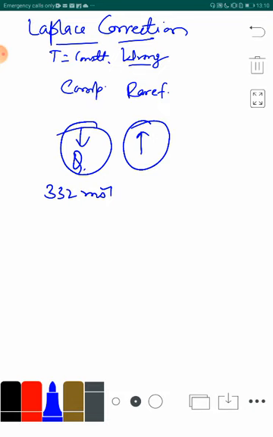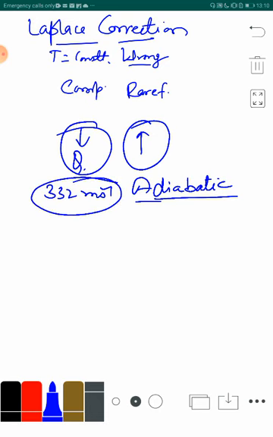Actually, there is no exchange of heat with the surrounding. So, the process is adiabatic and not isothermal. It is an adiabatic process because the speed of the sound is so large in the air, every second it travels 332 meters, which is very large. So, there is no time for heat exchange between air and the surrounding during compression and rarefaction. Because there is no possibility of heat exchange, it is an adiabatic process.